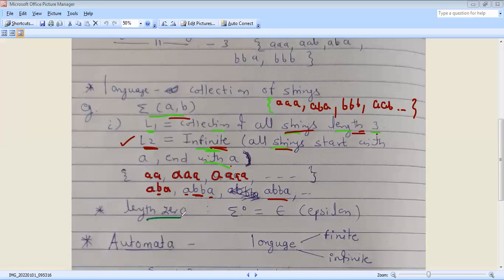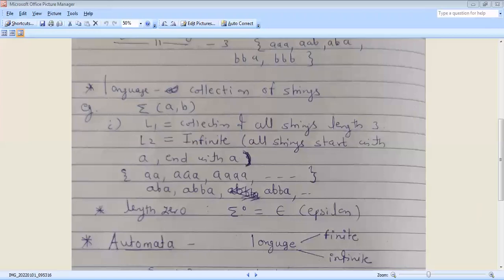Next, suppose we have to write a language for length 0. Length 0 can be written as sigma to the power 0, which is epsilon. For length 0, no other collection of strings is possible. The answer is epsilon, sigma to the power 0.